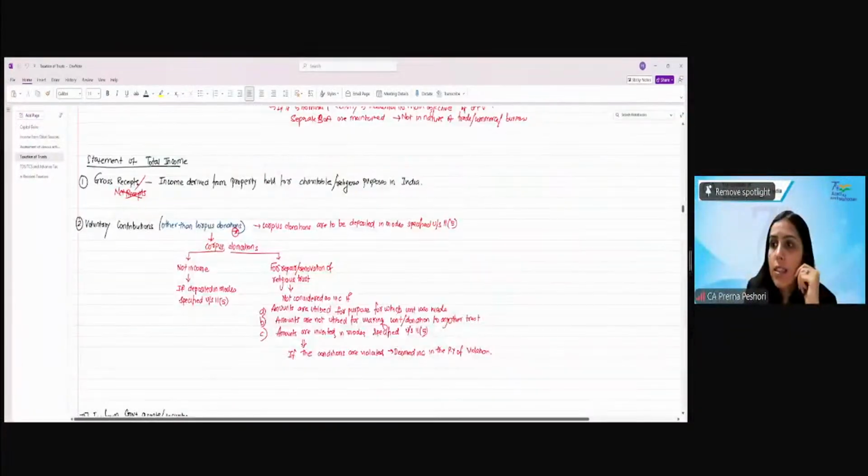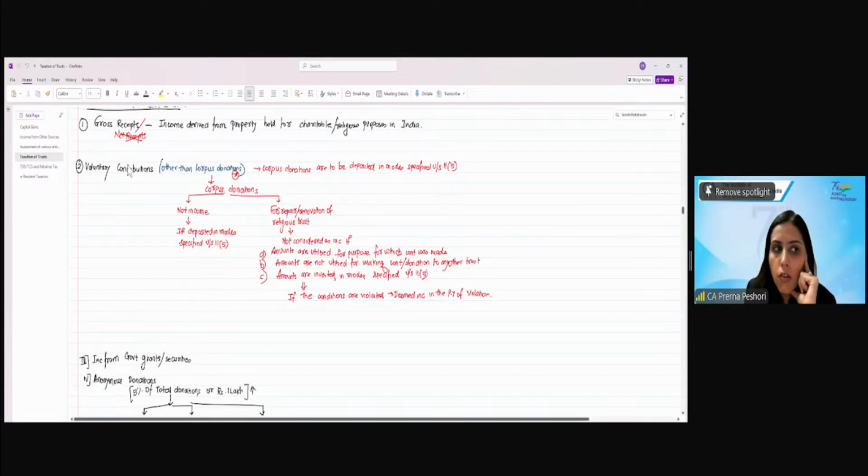Students, we are discussing the computation of the total income. So we start with the gross receipts. Income derived from the property held for charitable or religious purposes in India, right? So here you have to start with the gross receipts. Even if it says income derived from property, here we mean gross receipts and not the receipts minus expenditure. Then we have the voluntary contributions, right?